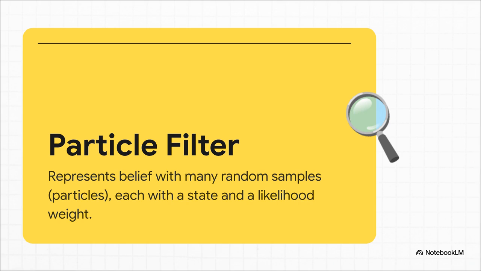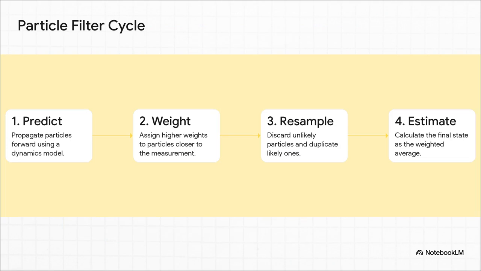Hey, maybe there are 10 cars. Maybe there are 12. Wait, maybe there are only 9. Each of these little ideas is then weighed based on how well it actually matches what our sensors are seeing in the real world. It's this super flexible approach that's just perfect for these messy, nonlinear problems. And it all works in this constant 4-step cycle.